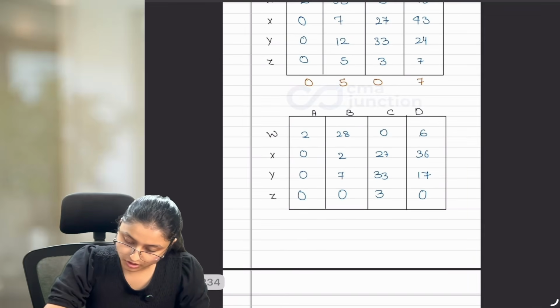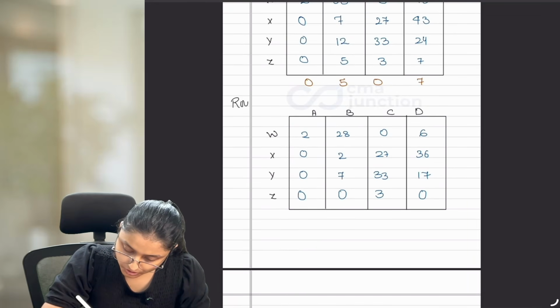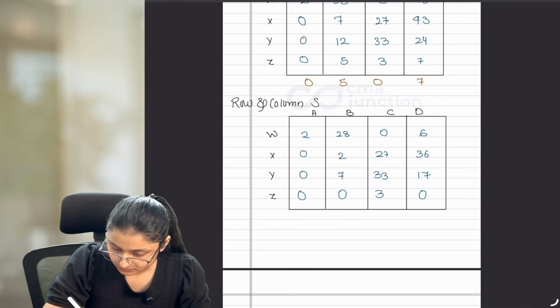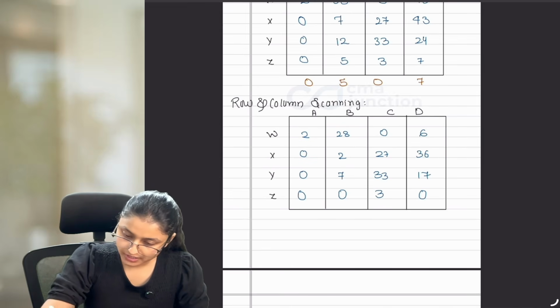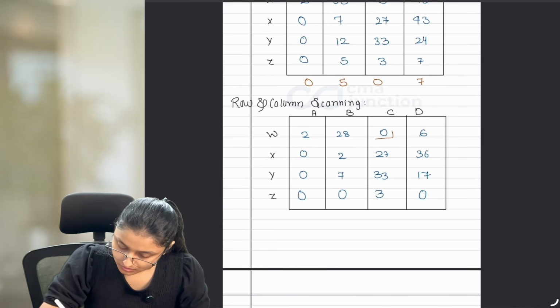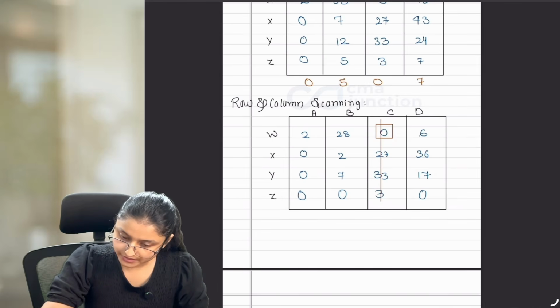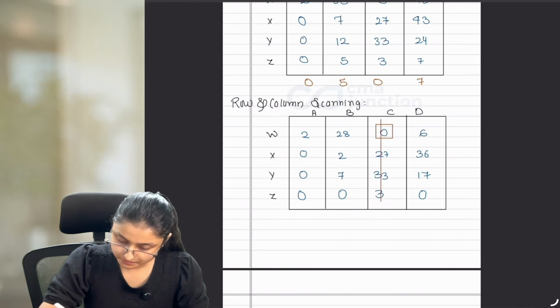Now, after doing your row and column operations, you have to do row and column scanning. In the first row, we have 1 zero. Mark it with square and cut the column. In the second row also we have 1 zero.